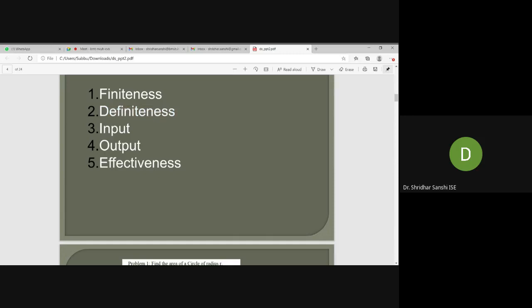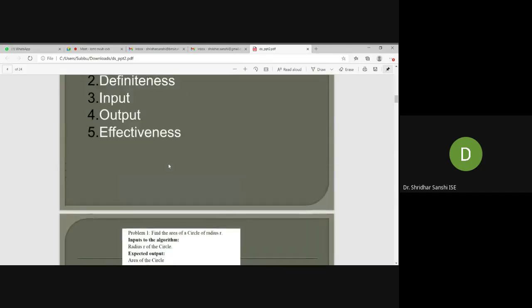If I'm writing any instruction, say for example I'm calculating the area, there is no ambiguity in this instruction. How to calculate it, I have specified clearly: pi multiplied by r multiplied by r. So I have an unambiguous instruction here. So there is no ambiguity, correct?